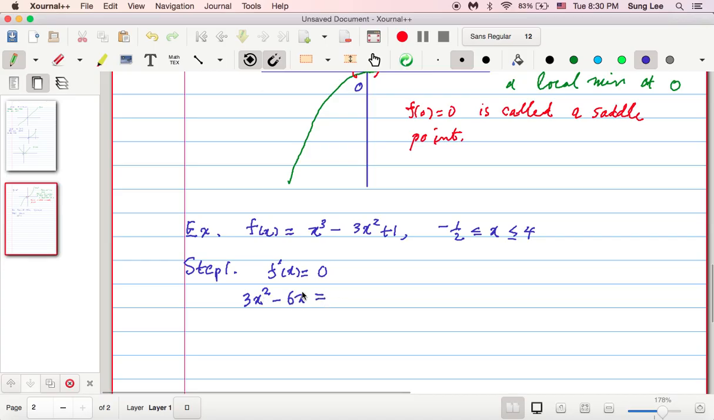Now, 3x is a common factor, so I'm going to factor it out. That leaves x minus 2. So set that equal to 0, and so this equation has two solutions, right? X equals 0 or x equals 2. So these are the critical points, okay? These are the critical points.